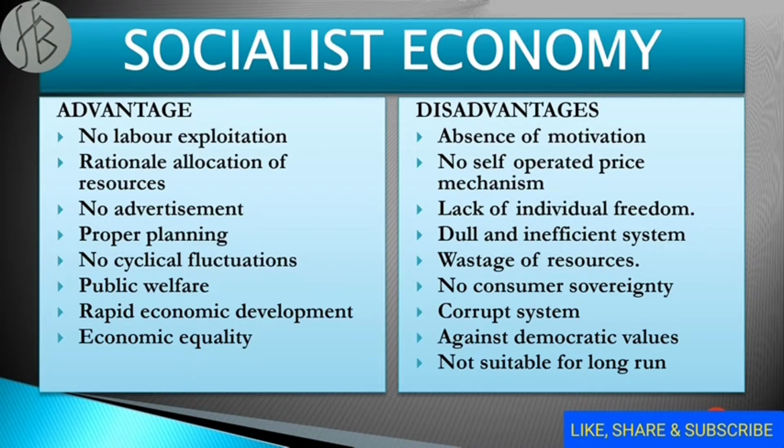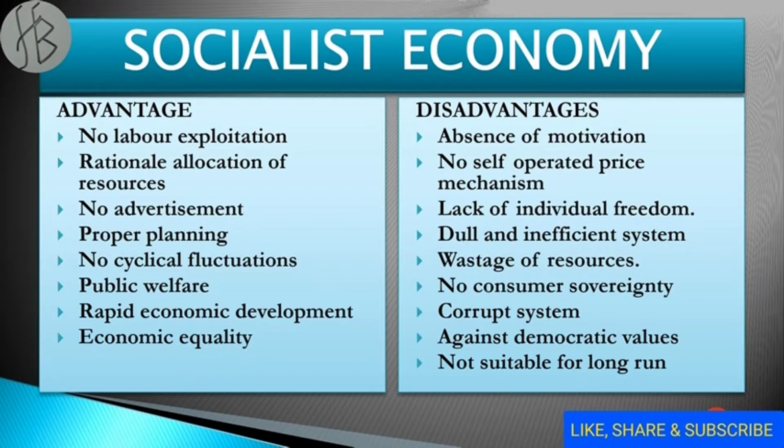Second point is no self-operated price mechanism, means prices are always decided by the government in favor of public welfare. So there is no self-operated price mechanism. Lack of individual freedom. Here the persons or the employees do not have any choice because there is a lack of freedom. People do not have the freedom of enterprise, freedom of choice. People carry out those businesses which are directed by the government. So they consider themselves a slave of the state.